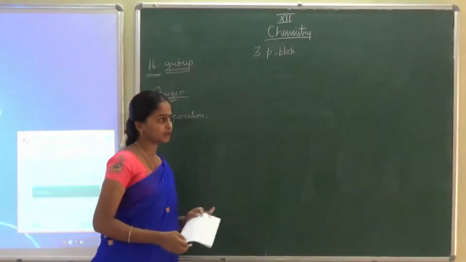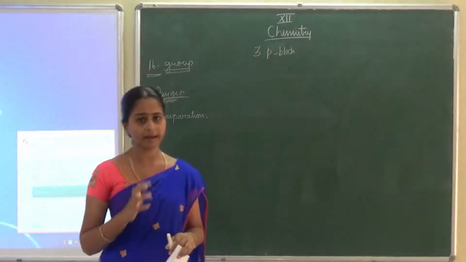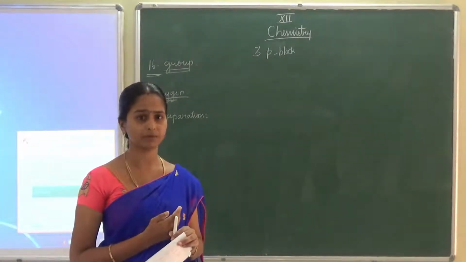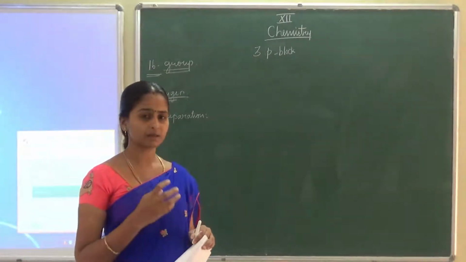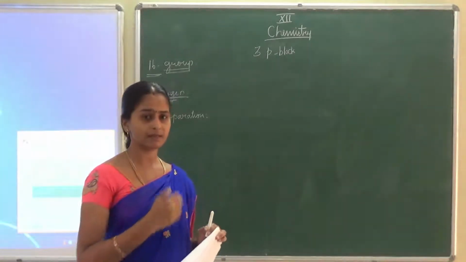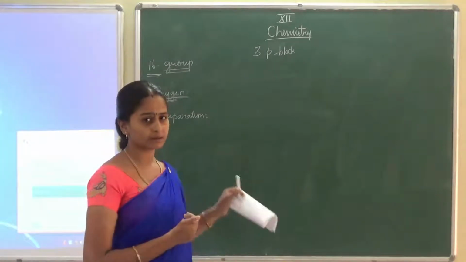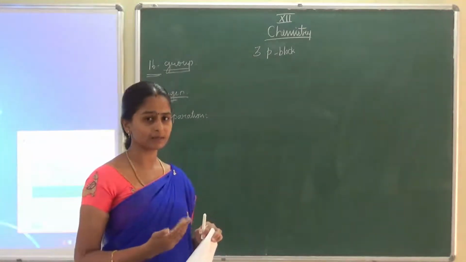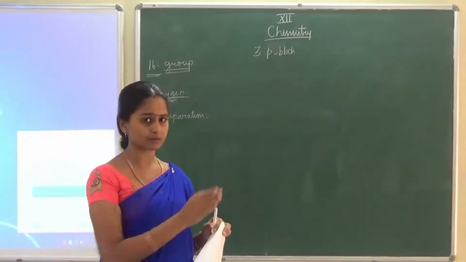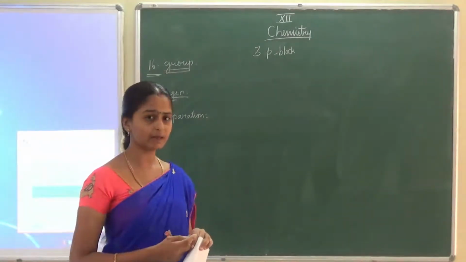Preparation of oxygen. Here we can take the air and do fractional distillation, because 23% is composed of oxygen. So we can take the air and do the fractional distillation so that we can easily get the liquid oxygen. Fractional distillation we have learned, how we can separate oxygen alone, in our 11th standard.